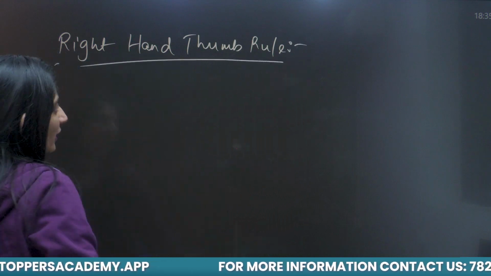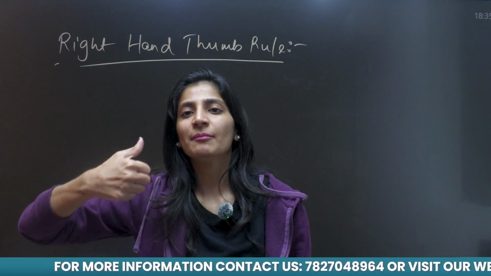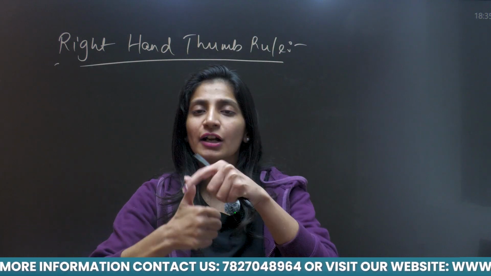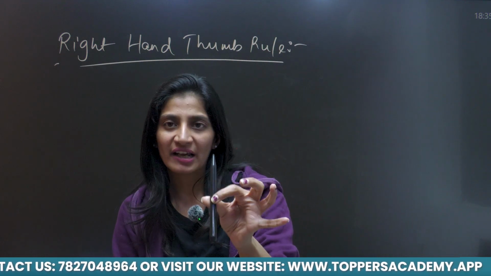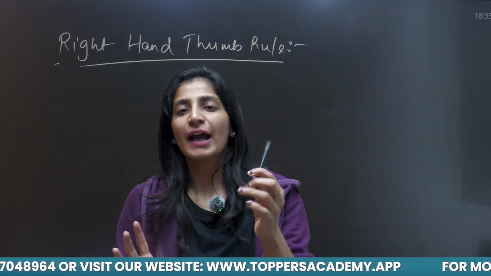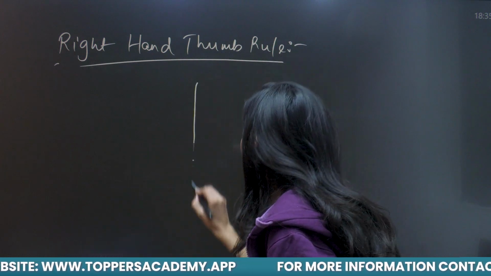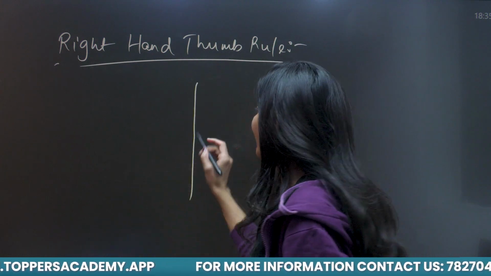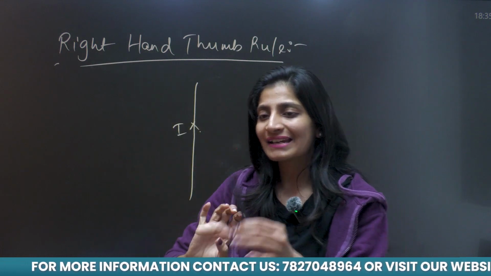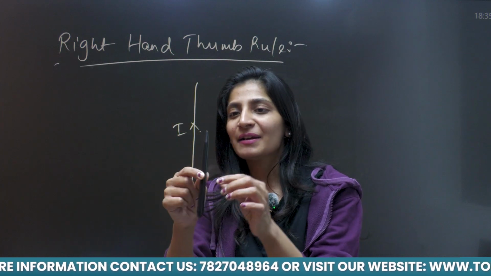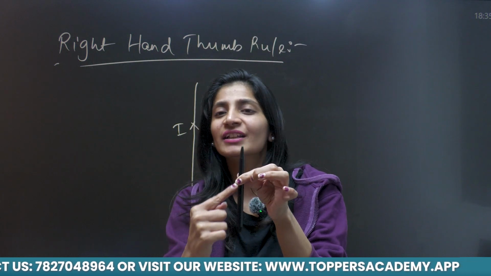What is this rule? You just have to hold the conductor in your right hand, and your thumb will point in the direction of current and the curl of fingers will give the direction of the magnetic field. Suppose this pen is a wire having some current. I am holding it with my right hand. Suppose this is a straight wire and an electric current is flowing in the upward direction. I am replacing the wire by this pen and imagining that current is flowing upward.